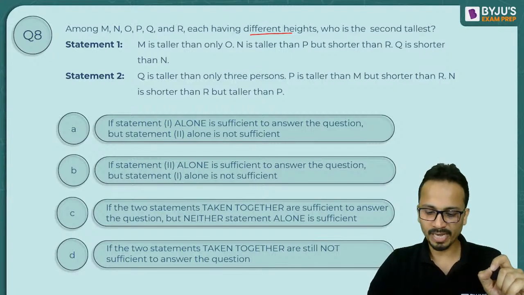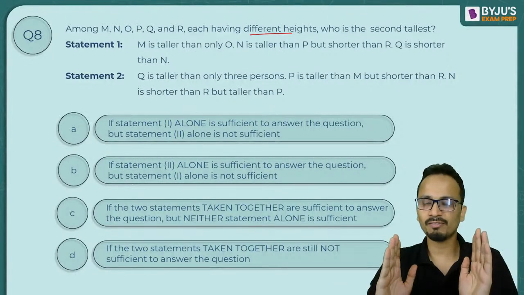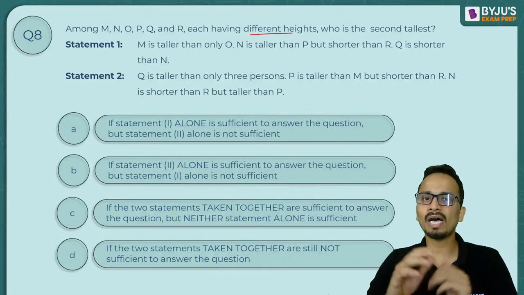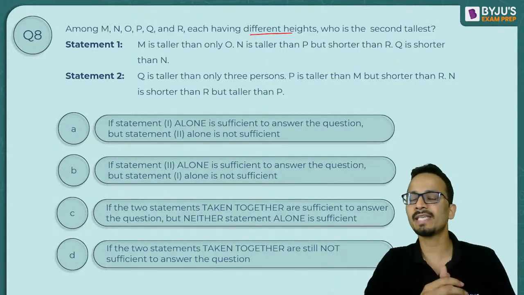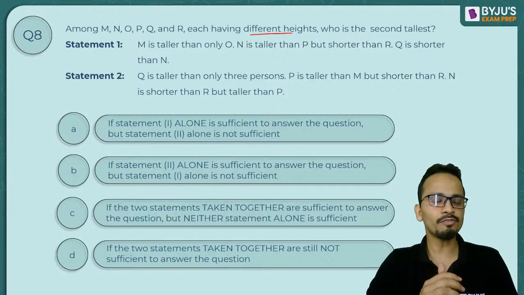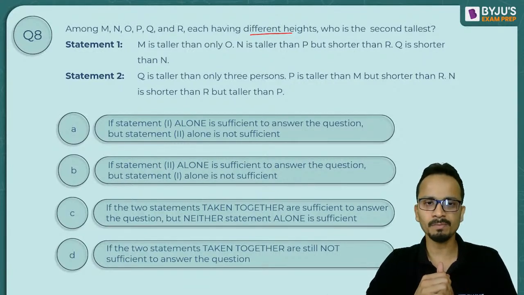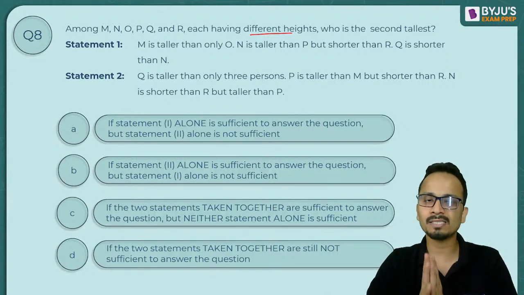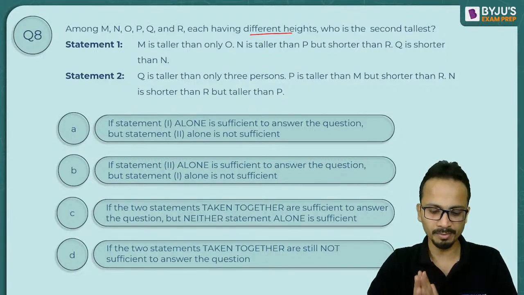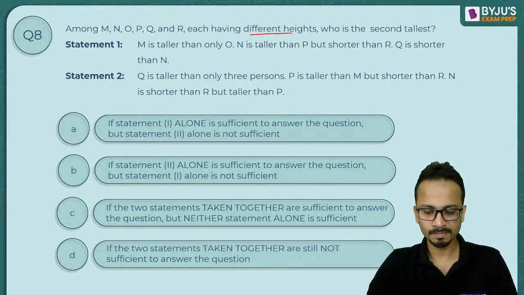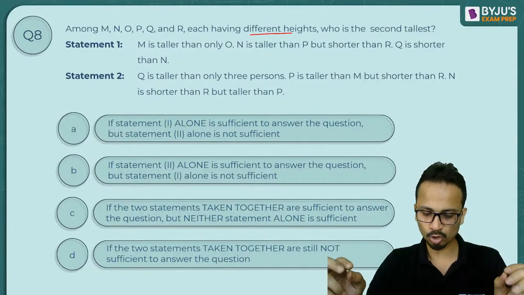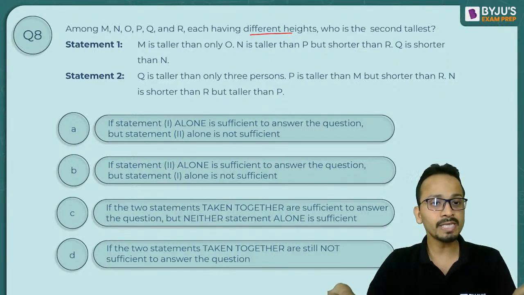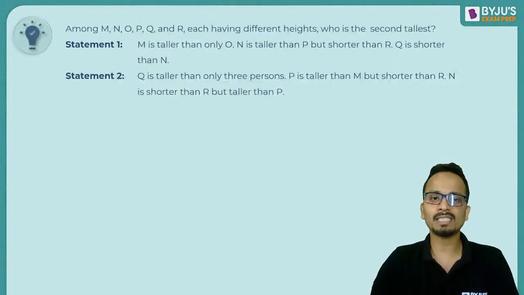Okay, so I'll explain the funda of this question. A question is asked: among M, N, O, P, Q, R, who have different heights, who is the second tallest? Two sets of information, statement 1 and statement 2, are given. You have to find out using which of these statements you will be able to answer the given question. Some of you are saying option C, and Tarun says option B. Now let's have a look at this question.